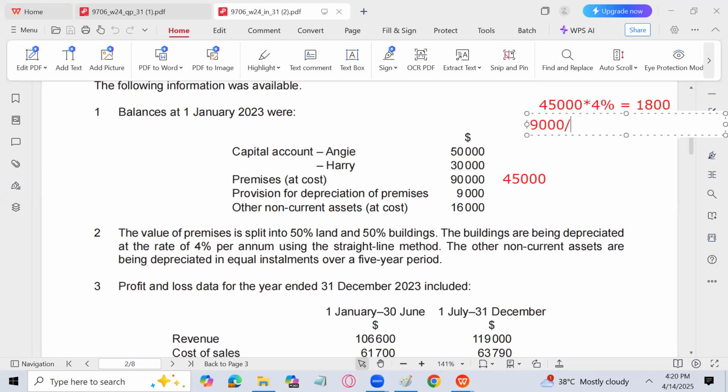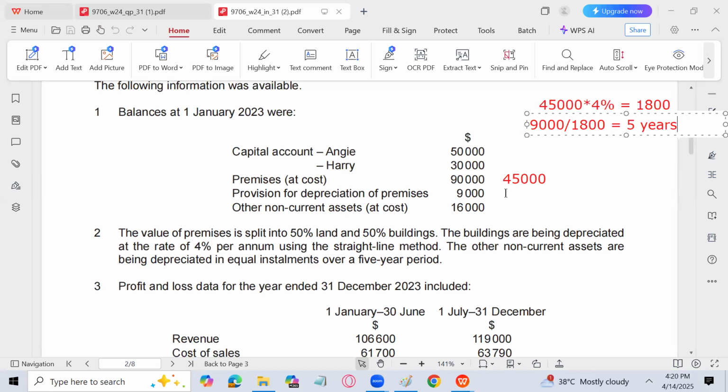So 9,000 divided by 1,800 tells us how many years have passed: 5 years. The building has been depreciated for 5 years at 1,800 per year, so 1,800 five times becomes 9,000, the total depreciation charged till now on the building cost of 45,000.